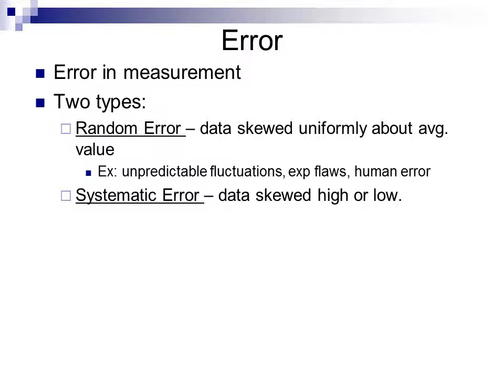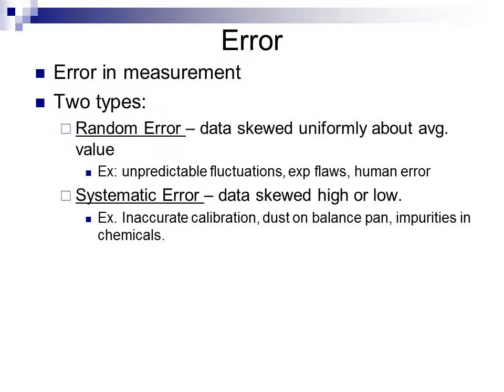Systematic error, though, is the second type of error. This tends to skew data either high or low. All the data points will be high, or all the data points will be low. Generally, systematic error comes from inaccurate calibration in a machine, or something like if I had a balance that had dust on it, the dust would add mass to that balance, and so my measurement would be imprecise or inaccurate. If we have impurities in our chemicals, that would also alter the values that we're getting. So all of these would skew our data in a systematic form.